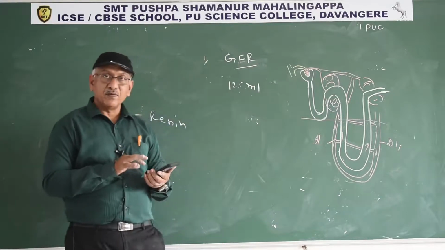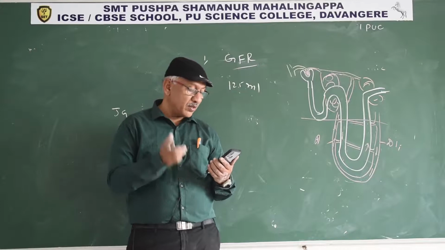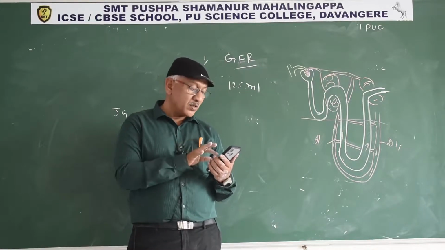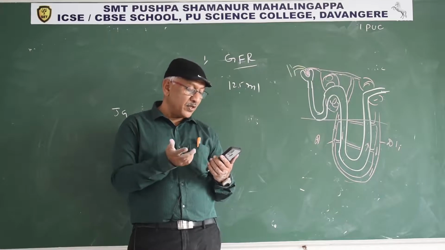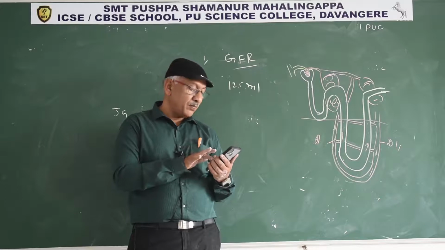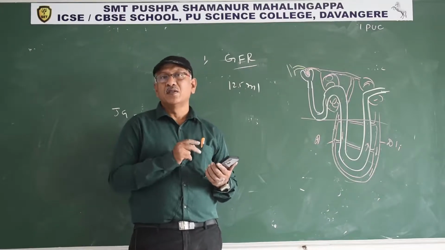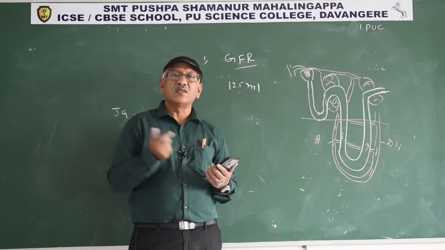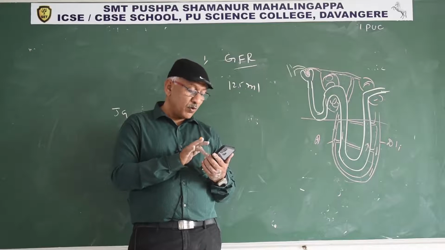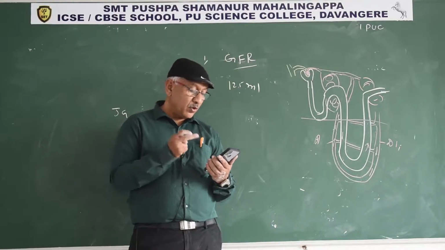Next one, match the following. Ammonotelism, Bowman's capsule, micturition, uricotelism, ADH in one column; birds, water reabsorption, bony fishes, urinary bladder, renal tubule in another column. Ammonotelism by bony fishes. Bony fishes are also known as Osteichthyes. They excrete ammonia only. Next one is Bowman's capsule. So that is renal tubule.